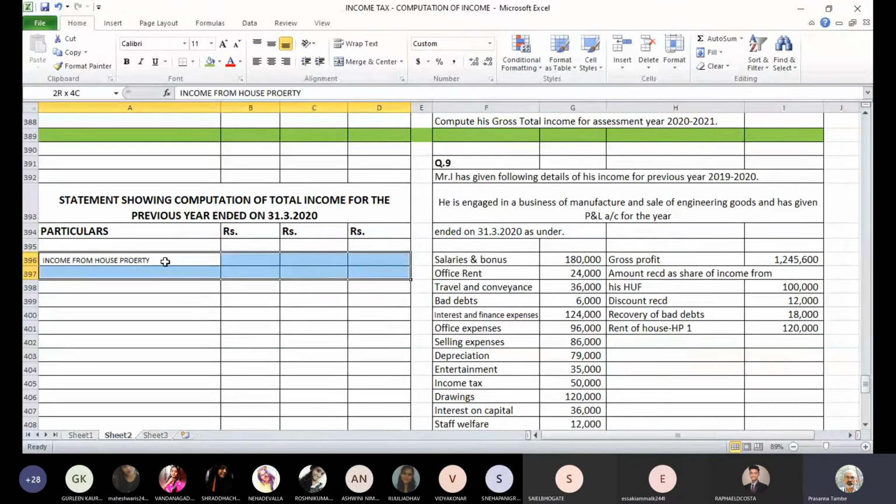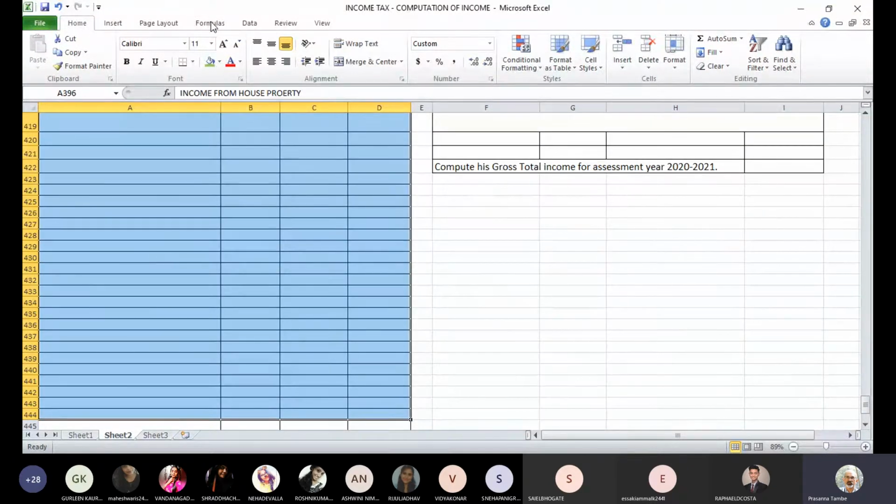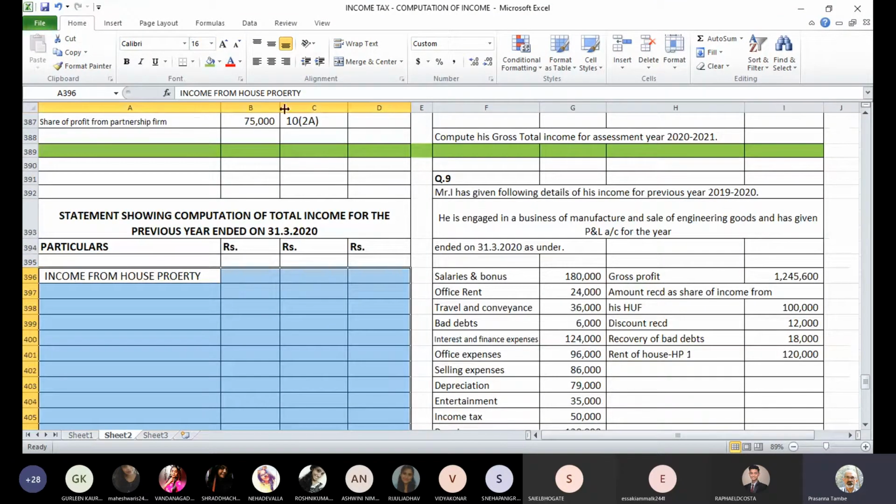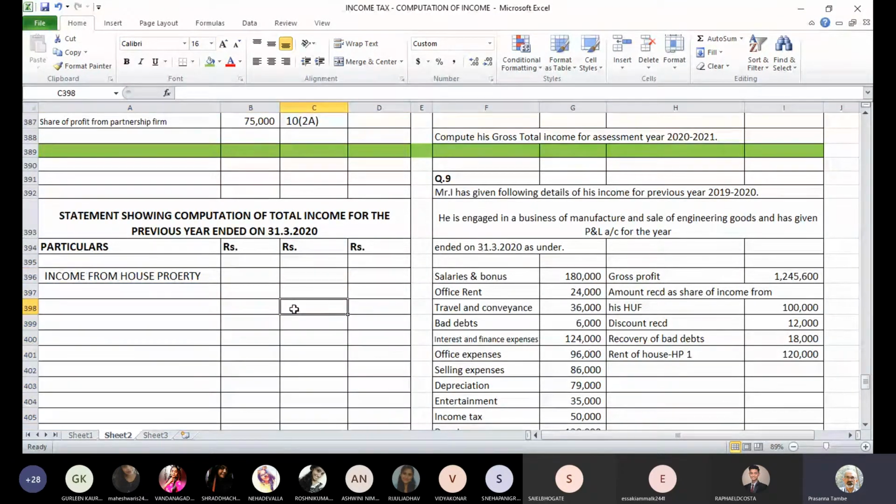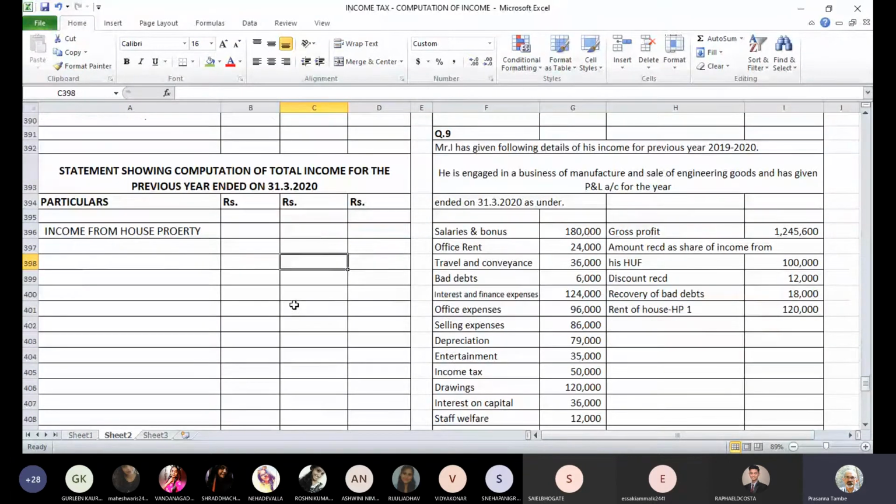Now, for income from house property, we are going to leave sufficient space because you have two properties there. One is self-occupied property and another one is a let-out property. So we will have to leave at least 8 to 9 or perhaps 10 lines, safer side, okay, for that particular head of income. At least 8 to 9 lines I am expecting to be there. So leave about 9 lines at least for income from house property. Okay. And then we start with income.